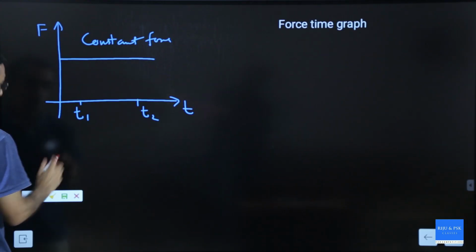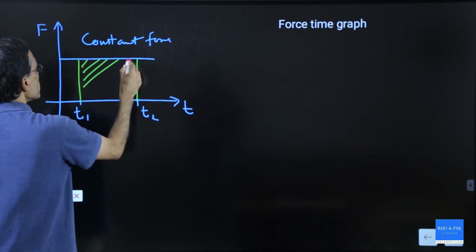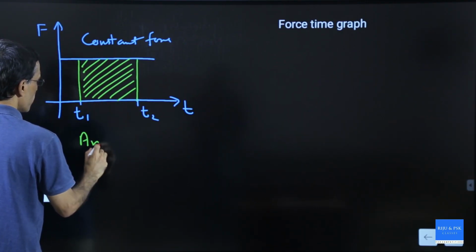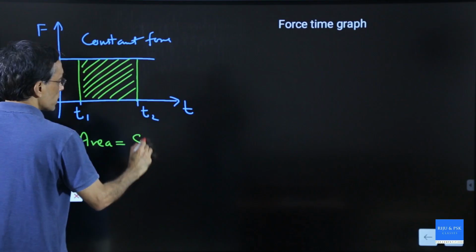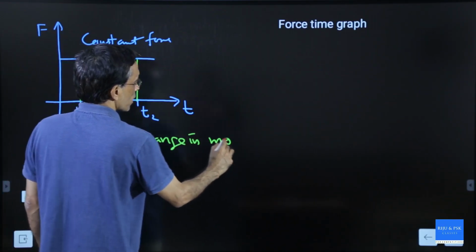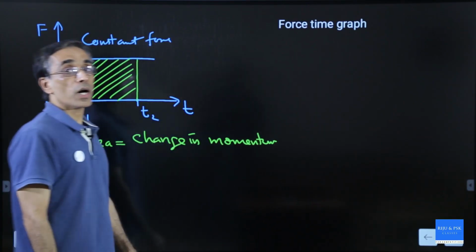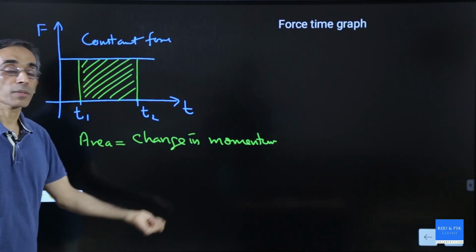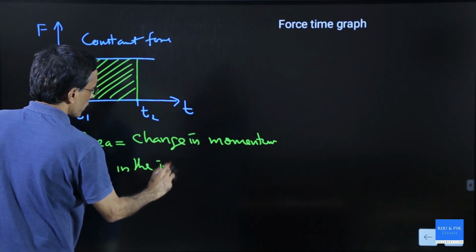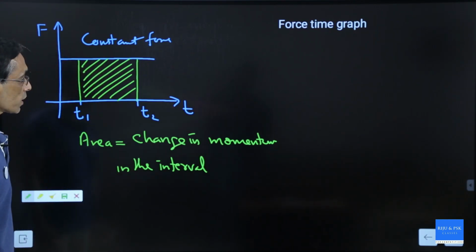Then see this area. That area gives change in momentum. So, area of the force time graph gives you what? Change in momentum in the given interval.